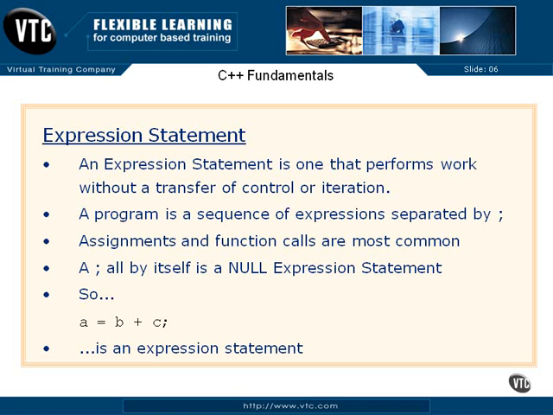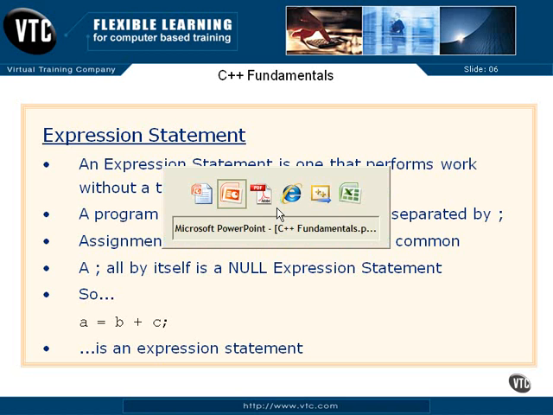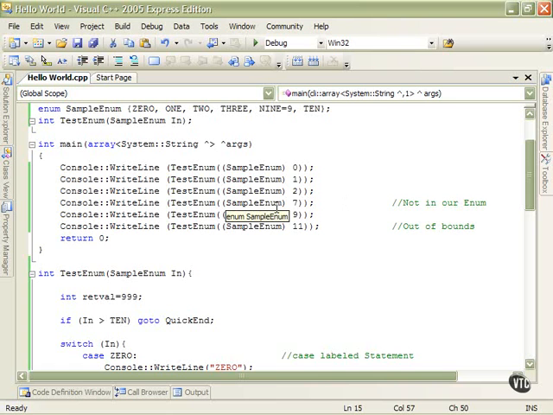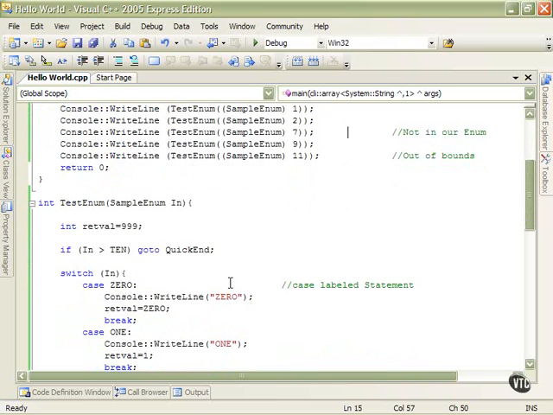Very simple. Let's take a look again at our sample code and look at some of the expression statements. There's one right there. Int return value equals 999. That does its job. It creates return value, defines it, and then initializes it to 999. But that has to happen before we step down into the next statement and the next and so on.